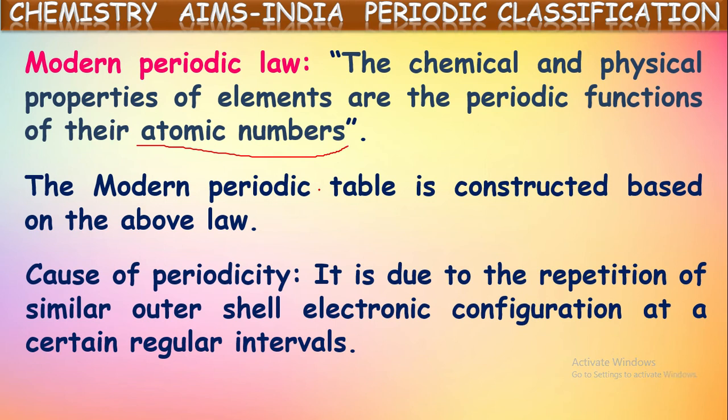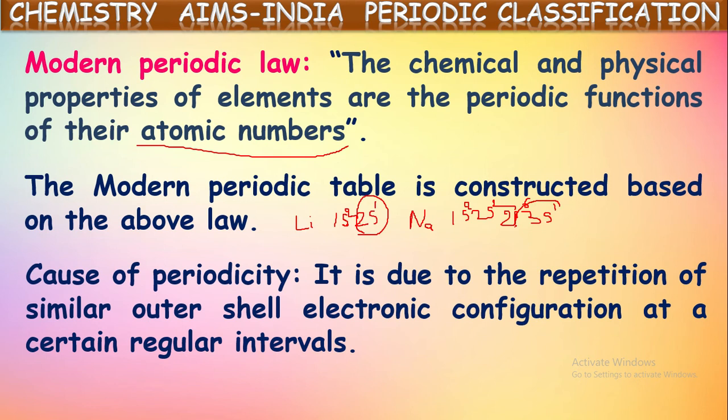For example, if we take lithium, we know the atomic number of lithium is 3 and its configuration will be 1s2 2s1. This is the electron configuration. Now, the valence electron configuration of lithium is 2s1. If we take one more element in the first column, sodium, its atomic number is 11 and its configuration is 1s2 2s2 2p6 3s1.